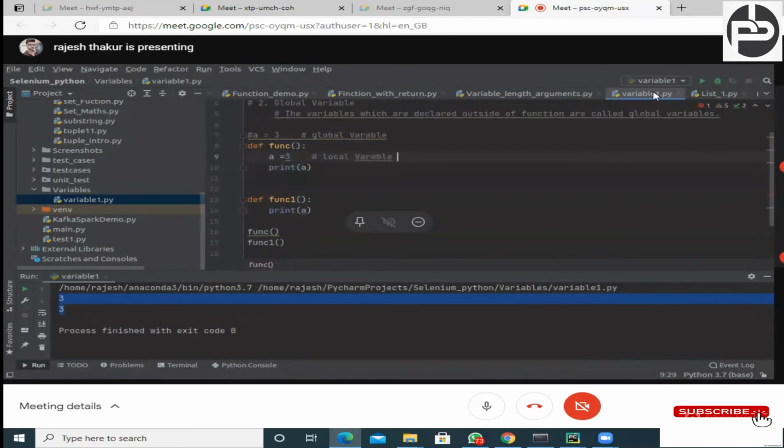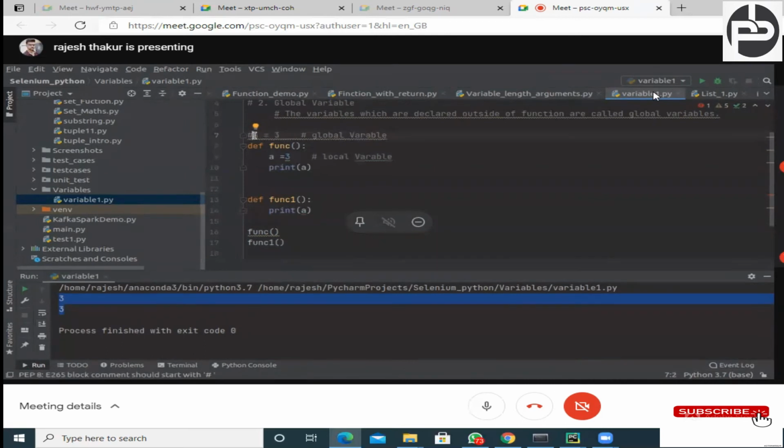Now you might ask, why did the developers make this kind of thing? Why should we not just define only global variables anywhere and use them anywhere, right? So the problem is that once you are defining a global variable, it is occupying space in your memory until your program execution is completed. Just try to understand this line very carefully.